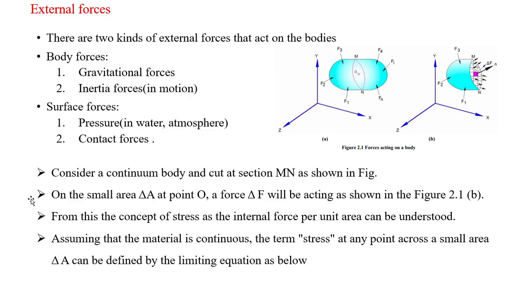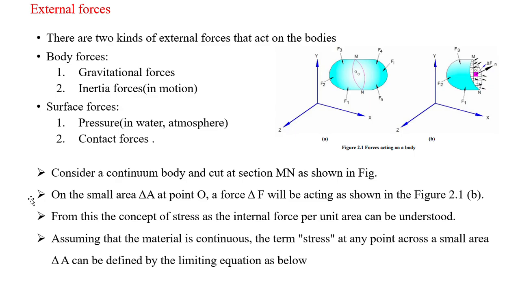And what are the external forces? There we can see two kinds of external forces that act on the body. What are those? One is the body force, another one is the surface force. The body force is related with the forces which act along the natural forces like gravitational forces.